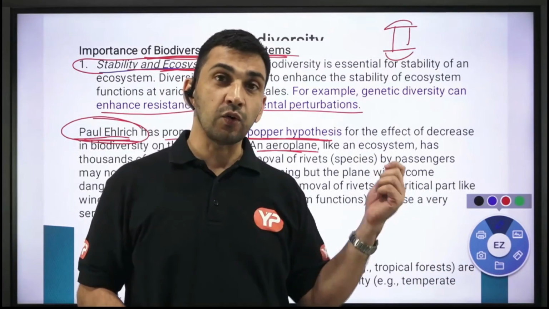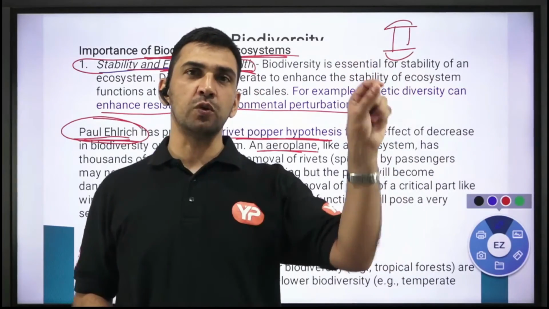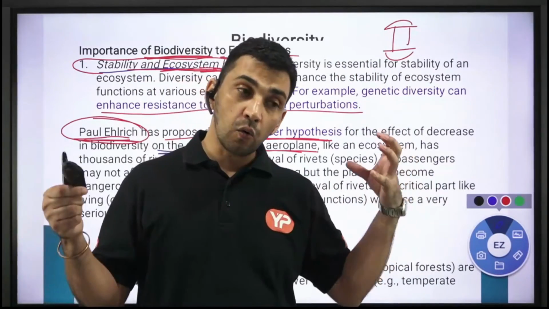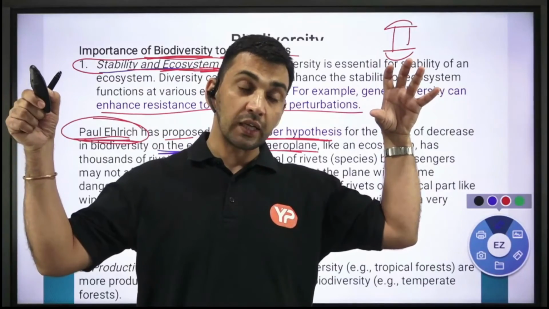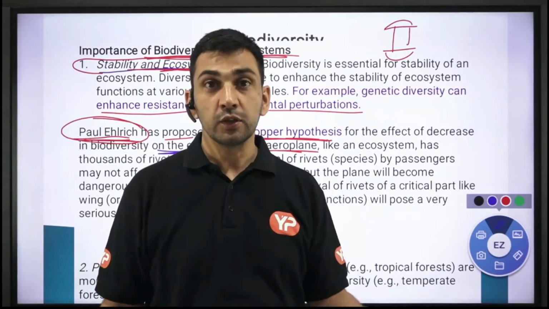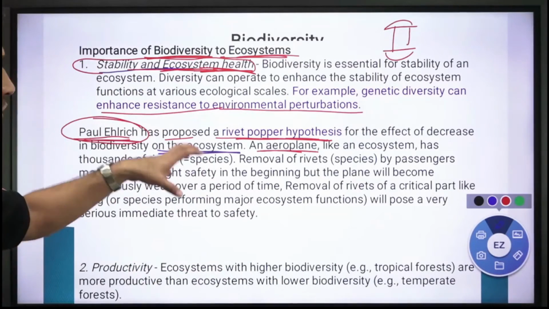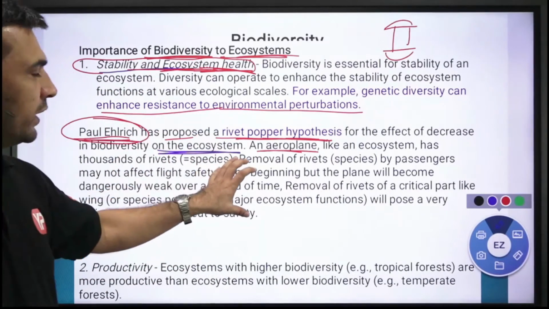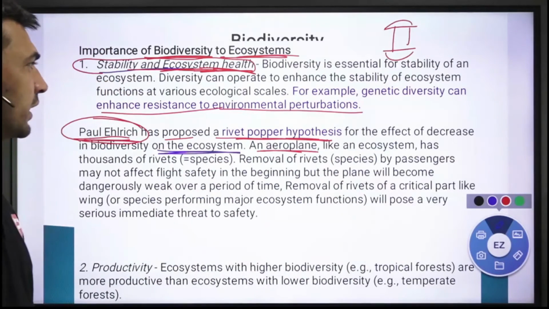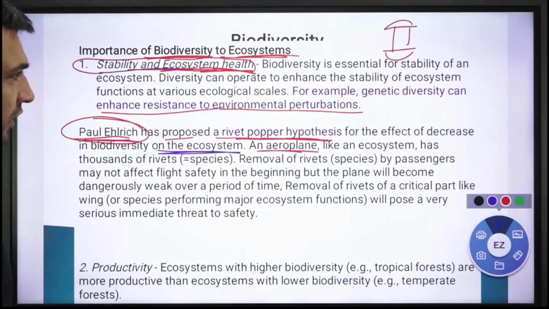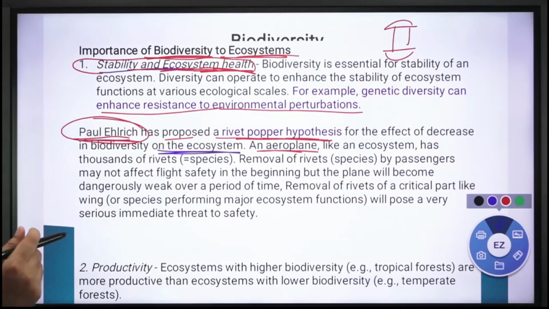So that is how, in an ecosystem too, if you remove a critical species, then that whole ecosystem may crumble down very soon, right? So that is how he has tried to relate this particular rivet popper hypothesis by making use of the rivets as an example from the aeroplane, and gave it the name rivet popper hypothesis to explain how that ecosystem can be influenced if you remove any particular species from that particular ecosystem.